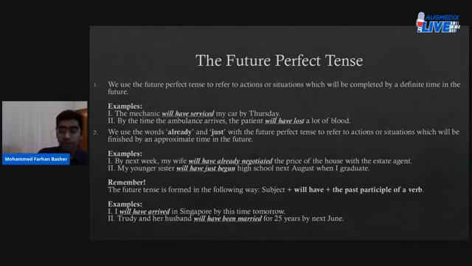Trudy and her husband will have been married for 25 years by next June. Okay? Things you expect to happen before a specific time in the future, or within a certain period of time in the future. To talk about such expectations or events that you expect to happen in the future, use the future perfect tense. Okay, moving on.